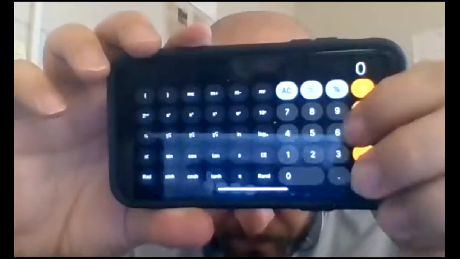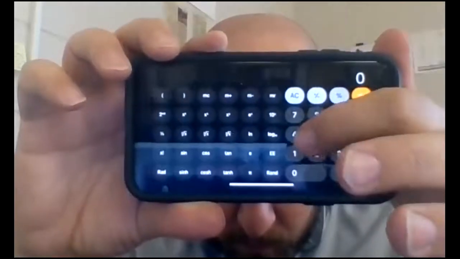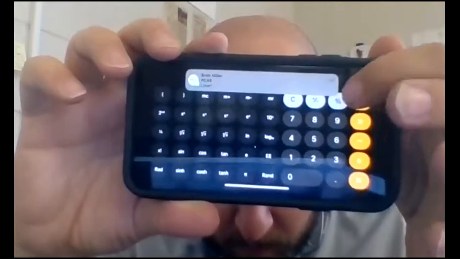Now the iPhone. All right, so we'll start with 1. We'll do 1 plus 0.03 because I think that's what I did on there.